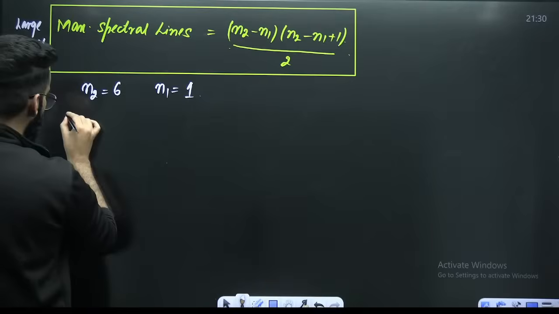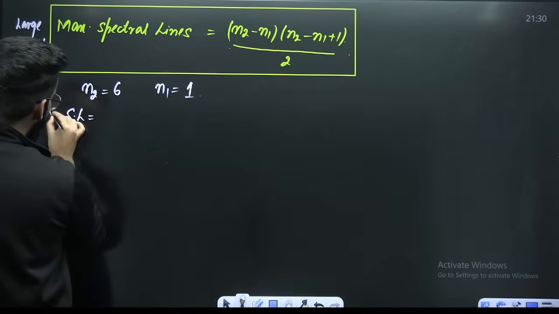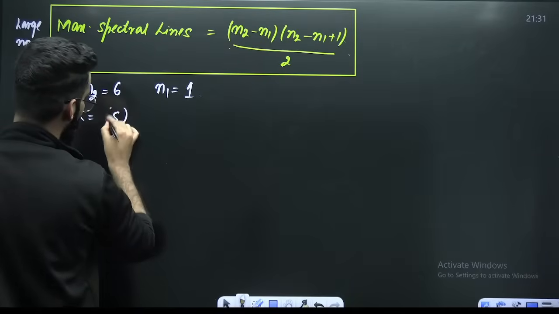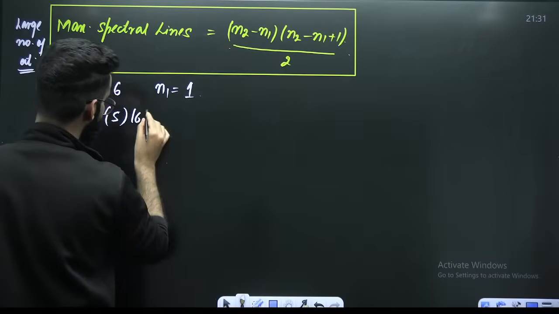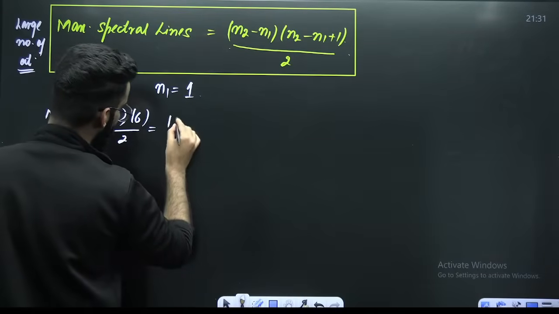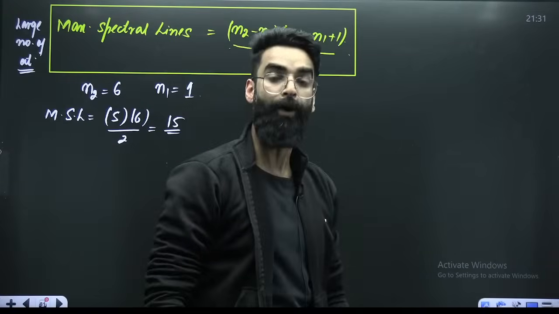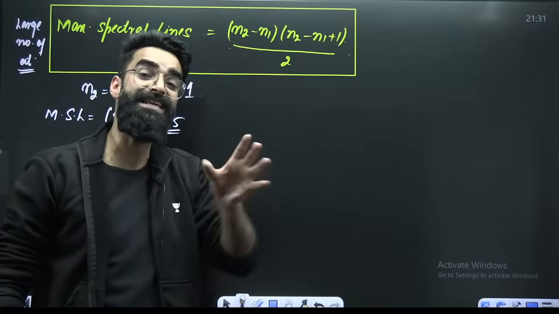You will say the maximum number of spectral lines will be equal to (n2 minus n1) multiplied by (n2 minus n1 plus 1) divided by 2. So 6 minus 1 is 5, 6 minus 1 plus 1 is 6, divided by 2. So the value will be 15. So in total, there are 15 spectral lines.